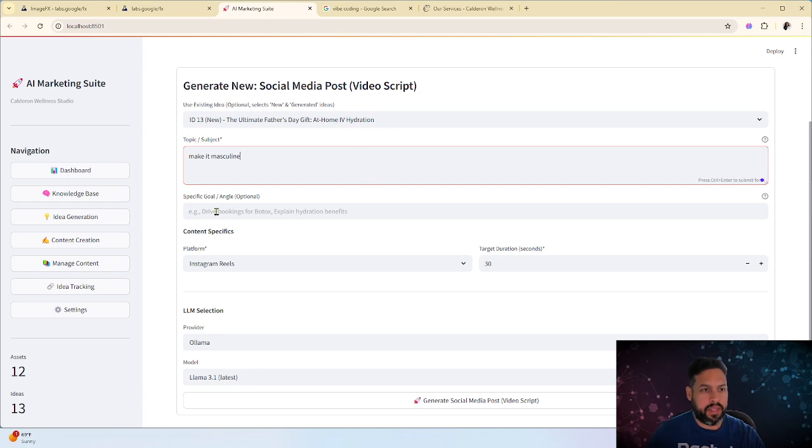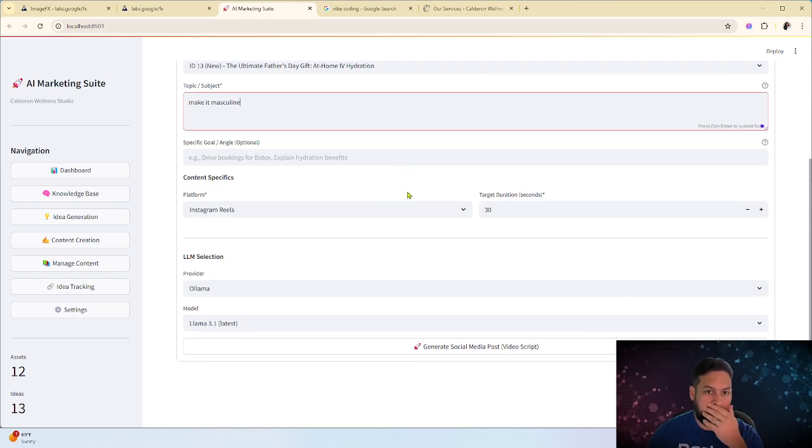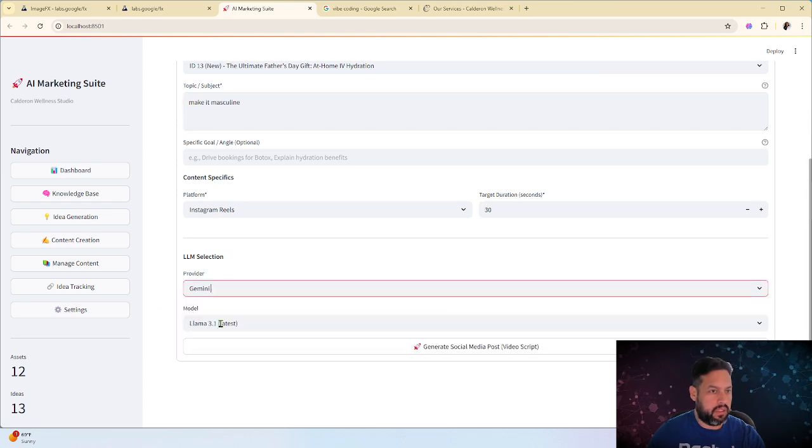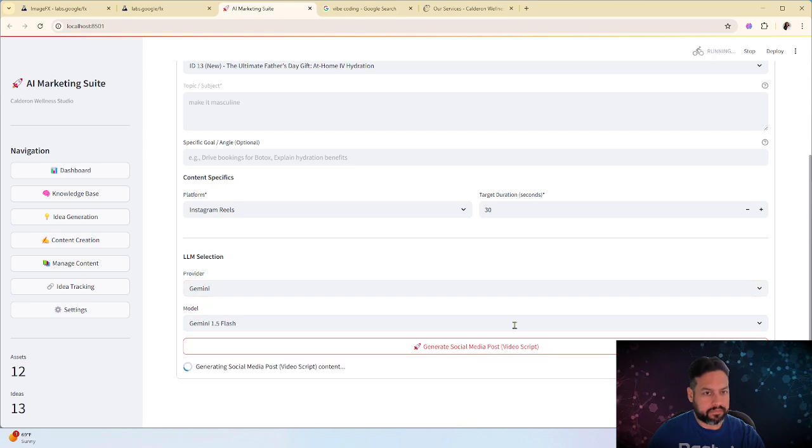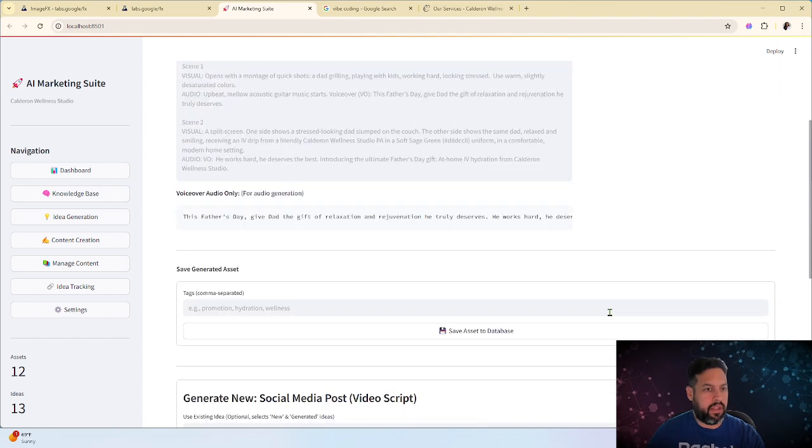I can provide more information, put some tags as well. For now, I'm just going to leave it there, 30 seconds. I'm going to use Gemini. So you can see it's using Gemini 1.5 Flash right now, and it will generate the information for me.